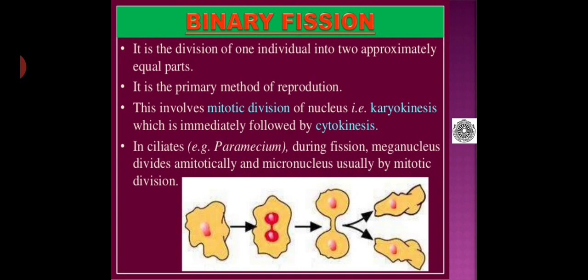You see the constriction in the middle, and then the cytoplasmic division takes place, that is cytokinesis, which is clearly visible here, followed by the separation of two daughter cells. So this method of asexual reproduction is called binary fission.